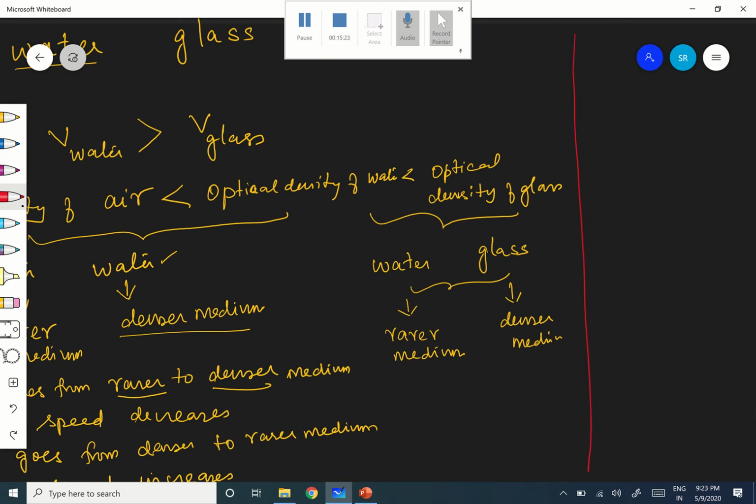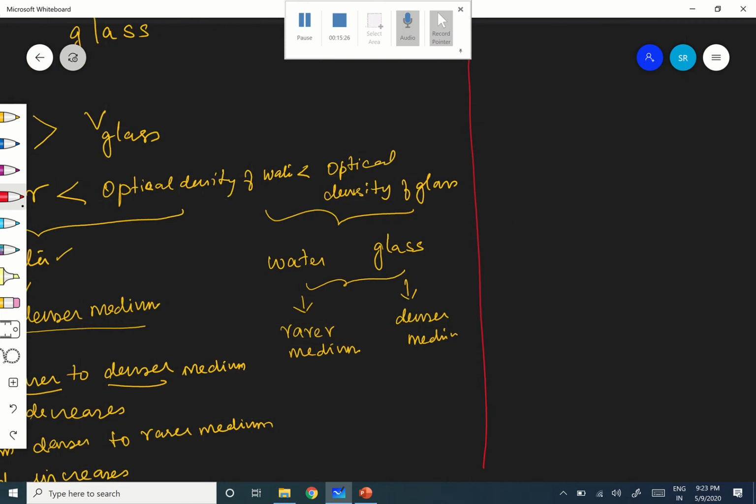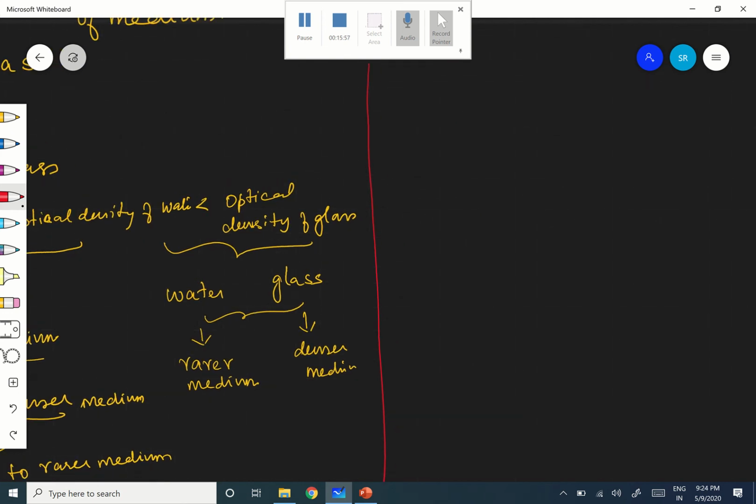Now I am going to give you something. How does light change its path? That is the question. Now we know very well which is the rarer medium and which is the denser medium, and how the speed changes when it goes from one medium to another. Now, how does it bend? I told you, refraction of light is the phenomenon of change in the path of the light. It deviates from its original path. So how does it bend, how does it change its path? Now, we will see.